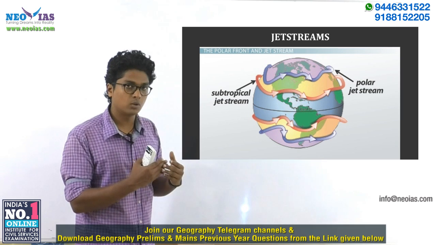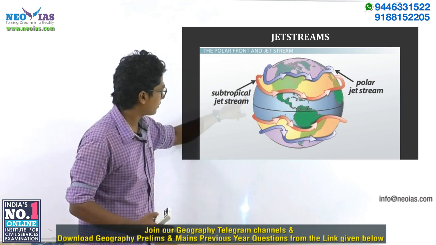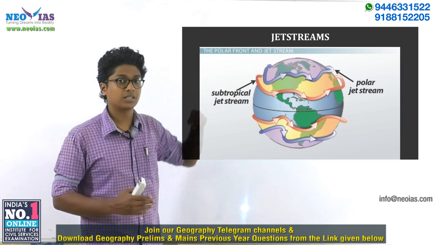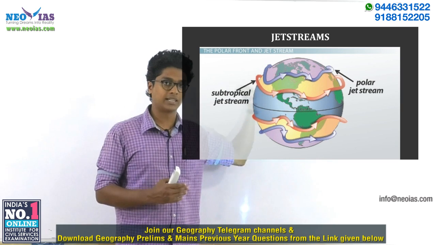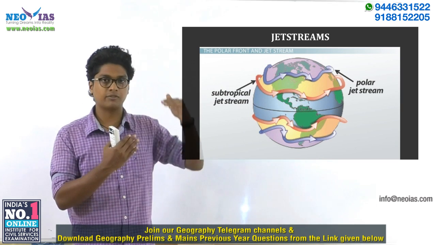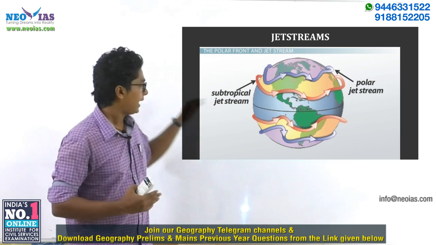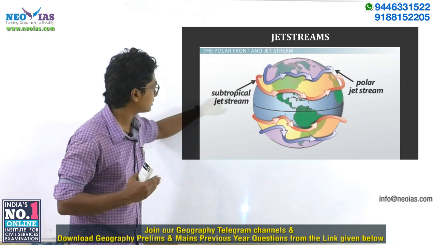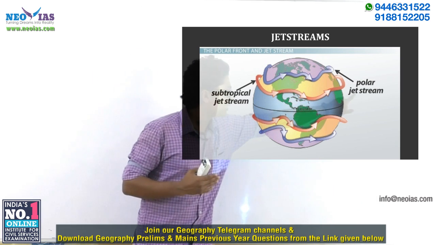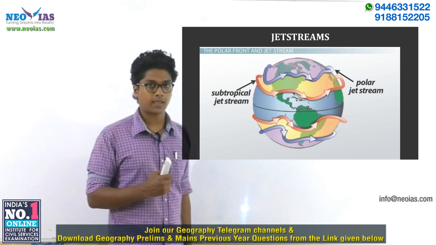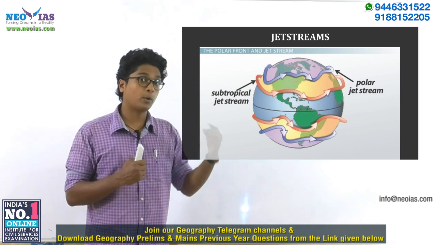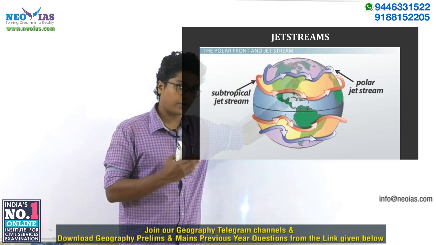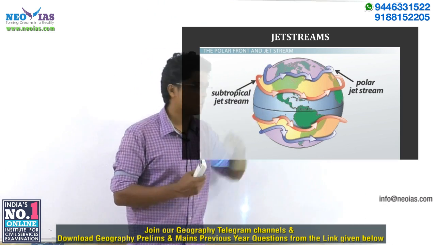General classification includes mainly two types of jet streams. The first one, the subtropical jet stream, is actually on top of the subtropical high pressure belt, which we discussed earlier. The subtropical high pressure belt is from 25 to 35 degrees latitude, and on top of that, in the upper troposphere, we have the subtropical jet stream. The next category is the polar jet stream, found on top of the subpolar low pressure belt, which extends from 60 to 65 degrees latitude.